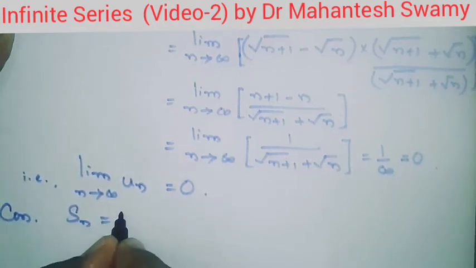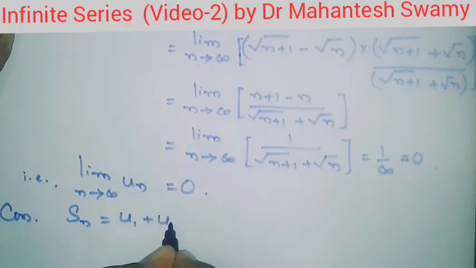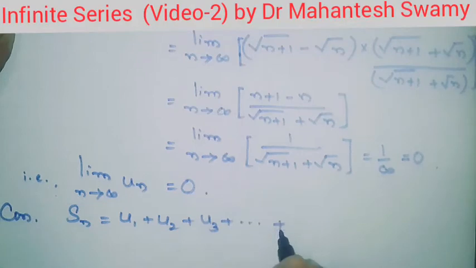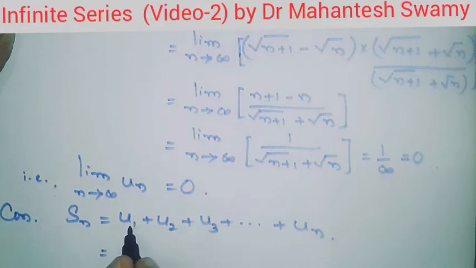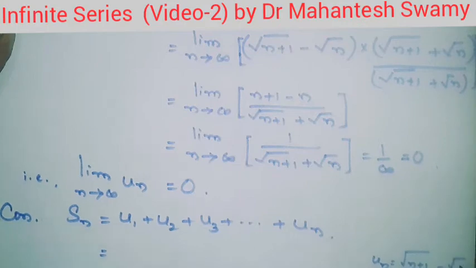So the nth partial sum is the first term plus the second term plus the third term plus dot dot dot plus the nth term. Now we have the definition of un. un is nothing but square root of n plus 1 minus square root of n. So when n is 1, it is root 2 minus root 1. So u1 value is root 2 minus root 1.